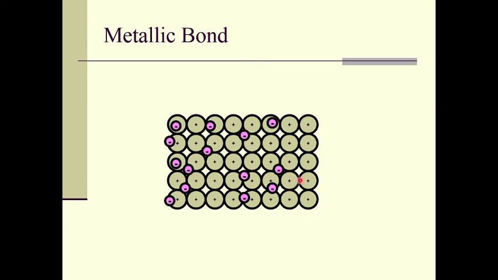These are positive ion cores, involving the positively charged nucleus and core electrons, whereas the valence electrons are free to move inside the substance. So, these are the free electrons and these are the ion cores. The bond exists between the positively charged ion cores and these free electrons. This interaction gives rise to the metallic bond.